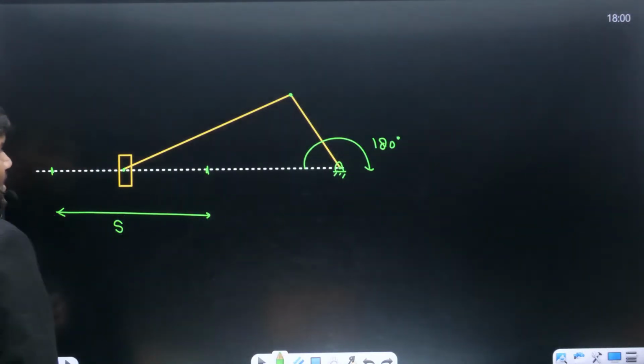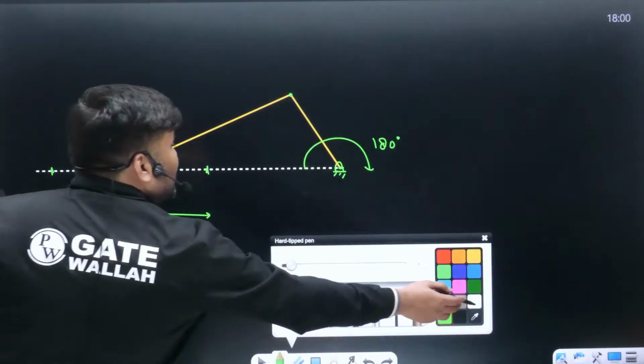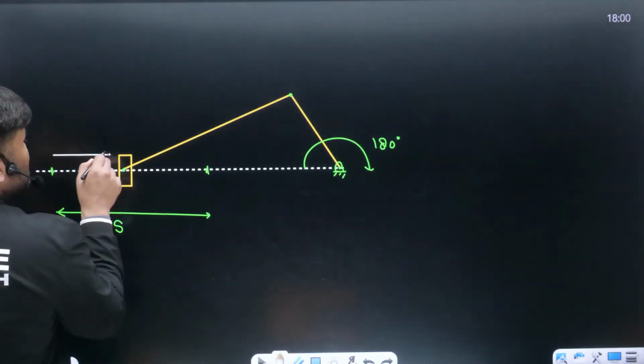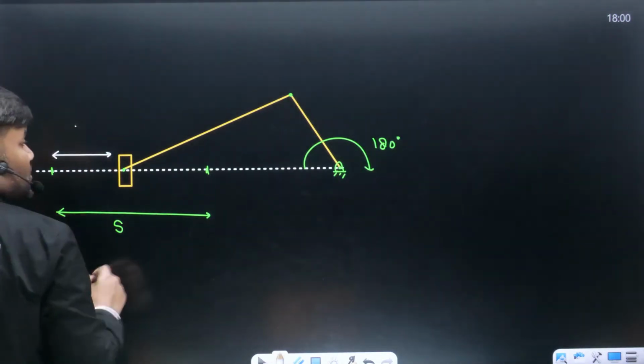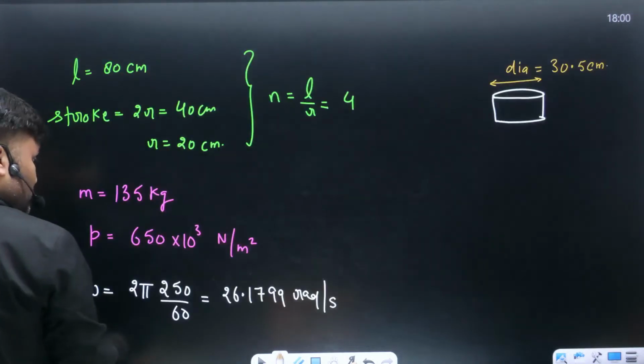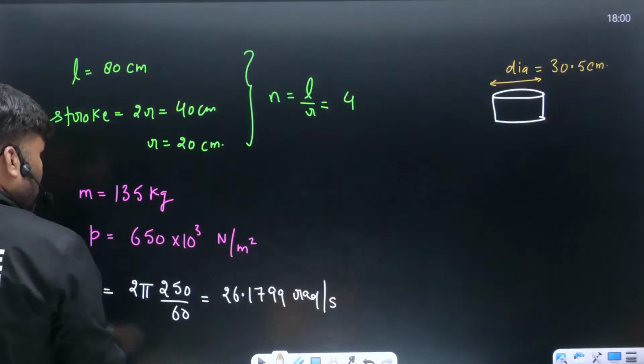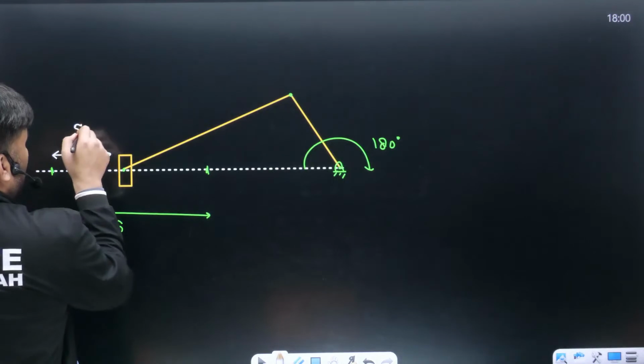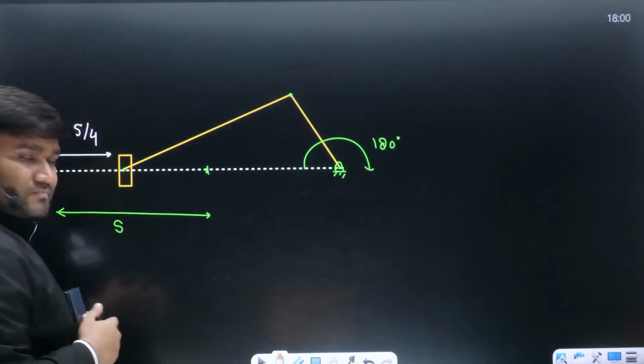ठीक है? How do we calculate this? आप कहां पर हैं? Where are you right now? You are at stroke divided by 4 distance पे. Total stroke is given as how much? Or let me just write s by 4 distance पे you are there. है ना?